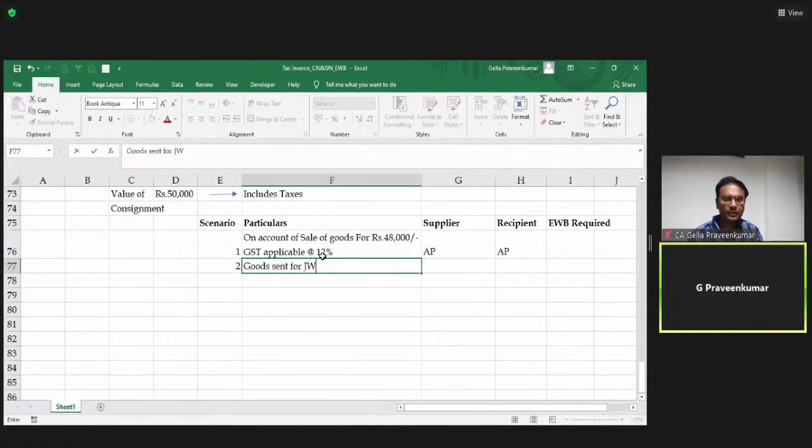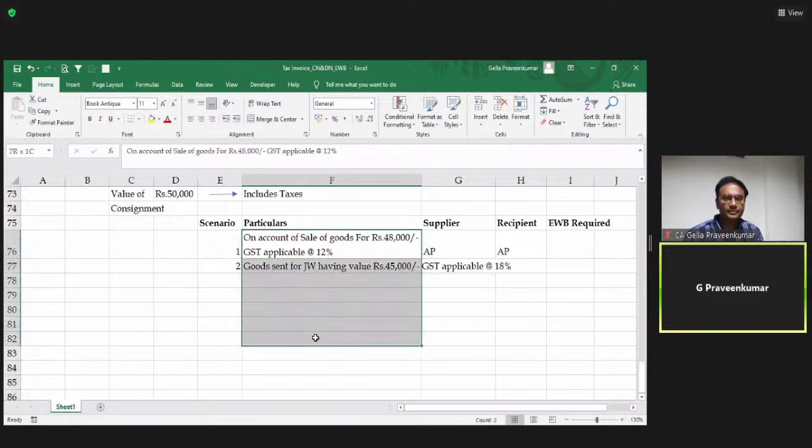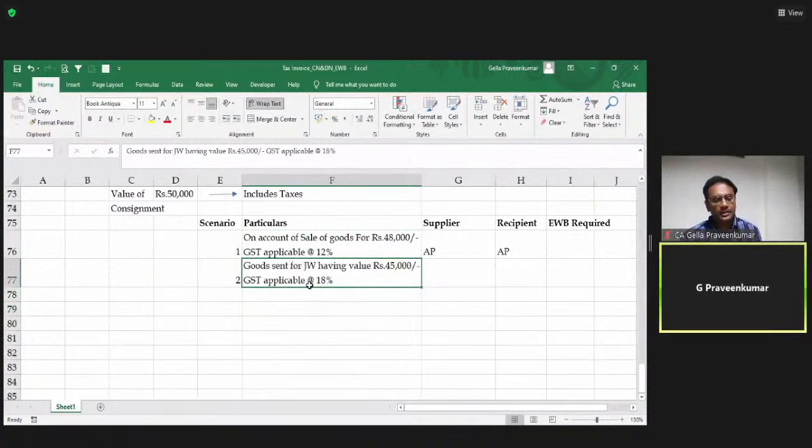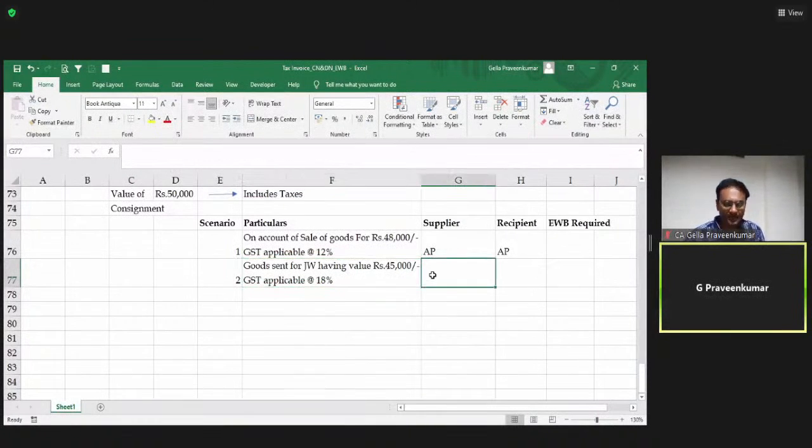Goods sent for job work having value rupees 45,000, GST applicable at the rate of 18%. Goods sent for job work having a value of 45,000. GST is applicable at the rate of 18%. Supplier or the consignor who is moving the goods is in Madhya Pradesh. Recipient is in Odisha.